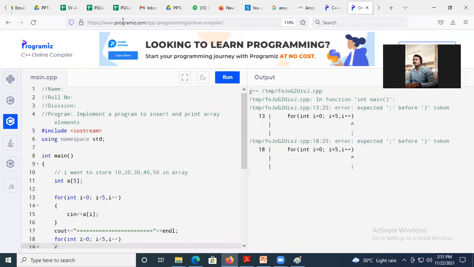How is this not working? Actually, we have gone through the syntax very correctly, but I don't know.